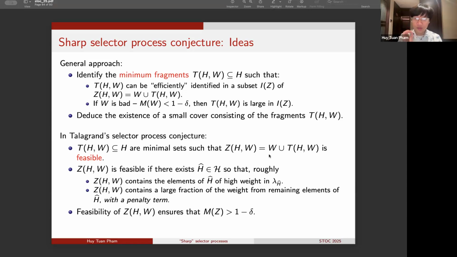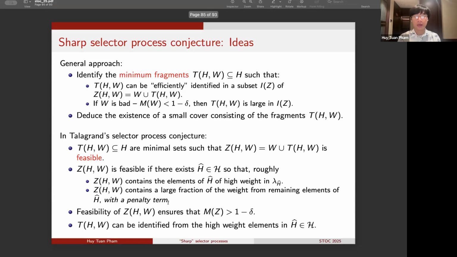So this is really the most tricky part of the argument: to correctly identify the right feasibility condition for Z. It's a fairly involved condition in our work, and involves defining the correct penalty term. But nevertheless, once you have the correct feasibility condition, then the rest of the argument follows from the recipe in the general approach.